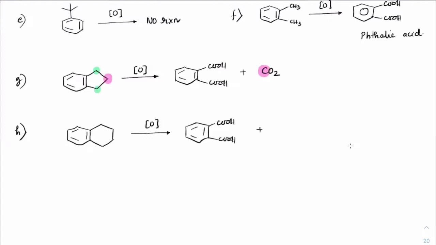Plus, see these two carbons now. So these two carbons first will become oxalic acid. And oxalic acid will undergo further oxidation, right? You have seen in redox reactions, oxalic acid or any form of oxalate, right? First it will become COOH and COOH, which won't stay stable. So it will break and further give 2 moles of CO2. So the final product would be phthalic acid and carbon dioxide.